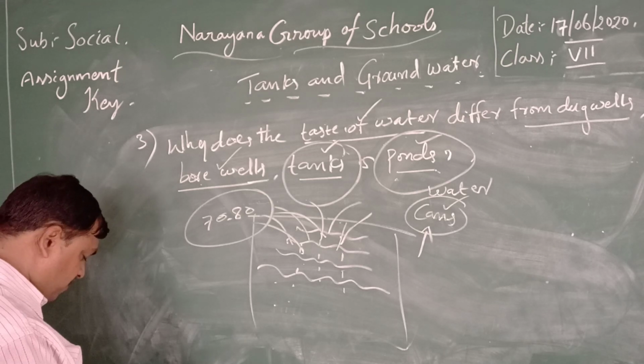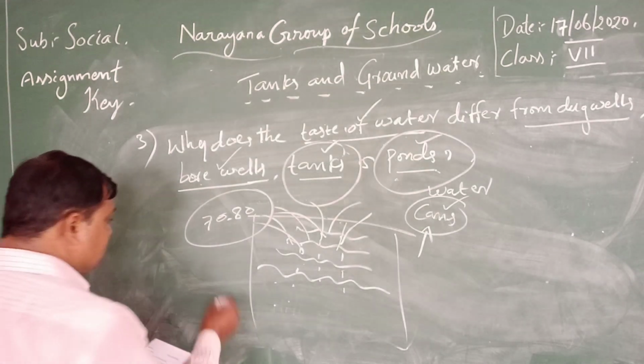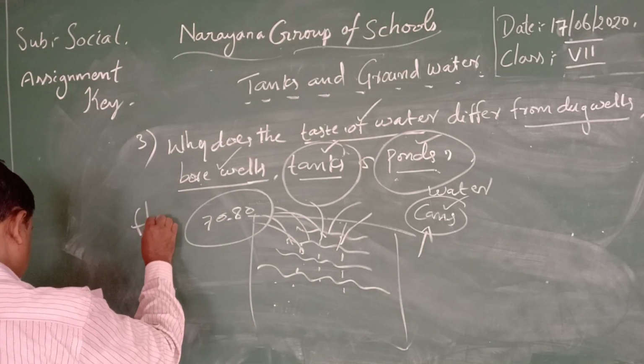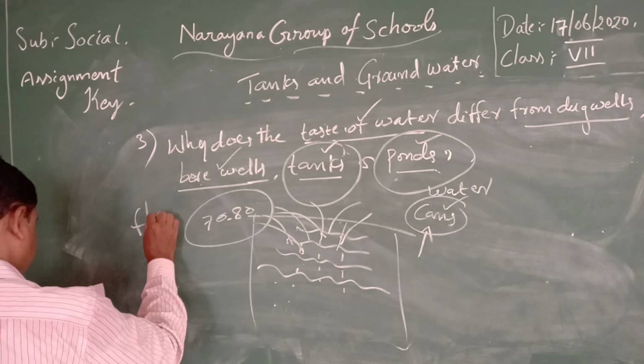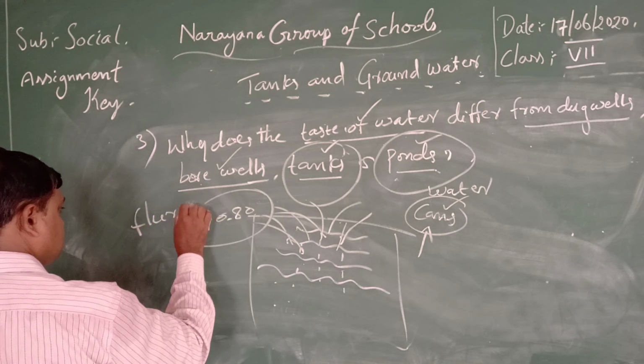And there are a number of chemicals nowadays in the water. Some of them are fluoride, that is called fluoride.